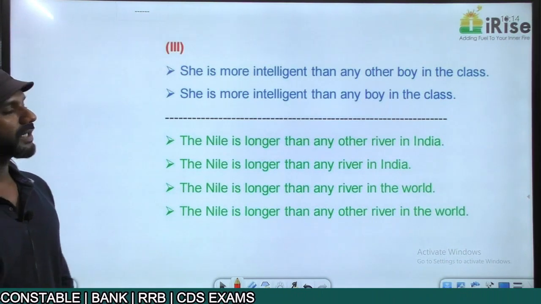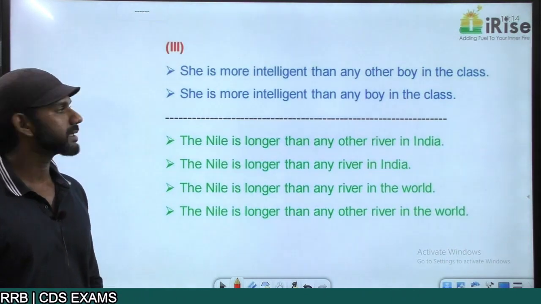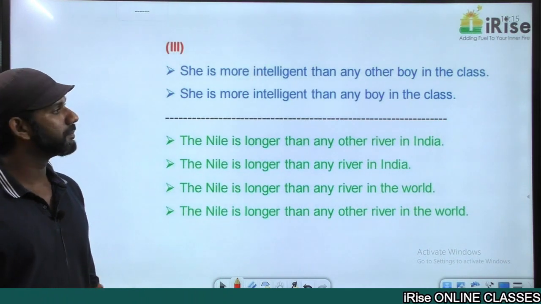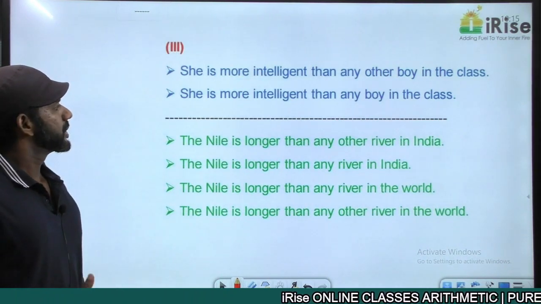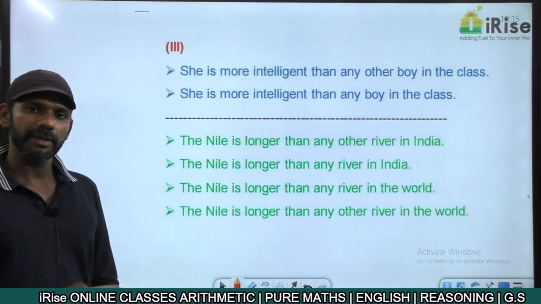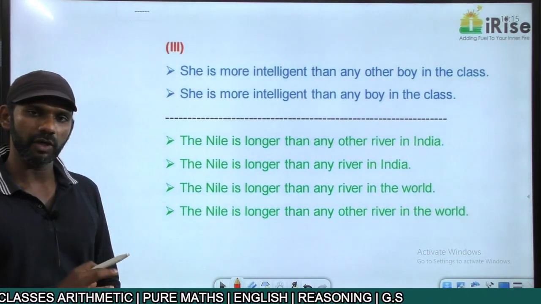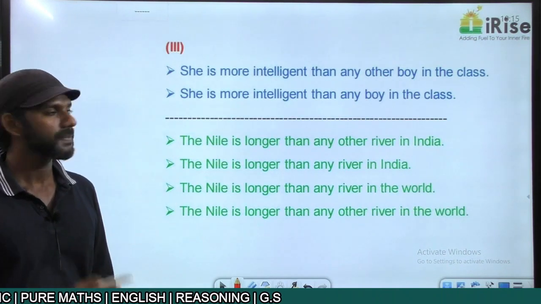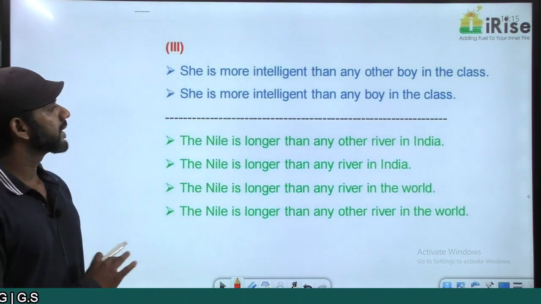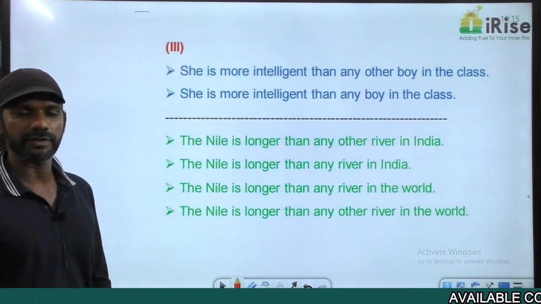I told you every sentence must make sense. She is more intelligent than any other boy in the class. She is more intelligent than any boy in the class. Now my question is, if these two are given as options, which one will you select? Every sentence must be grammatically correct and must make sense. I repeat it. Come to the first one. Understand the meaning of it.